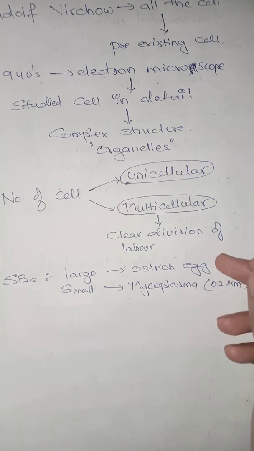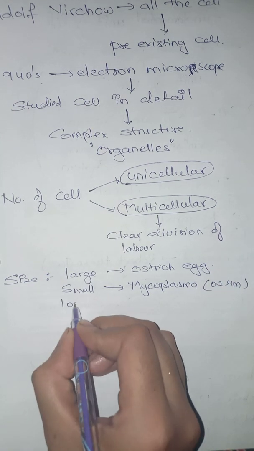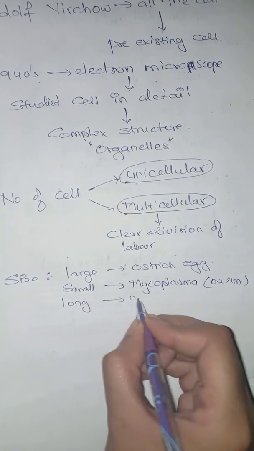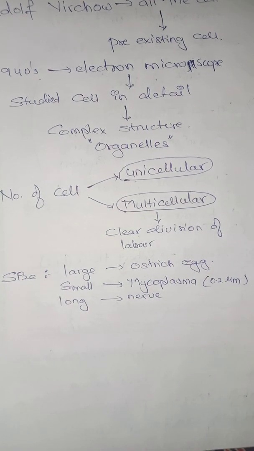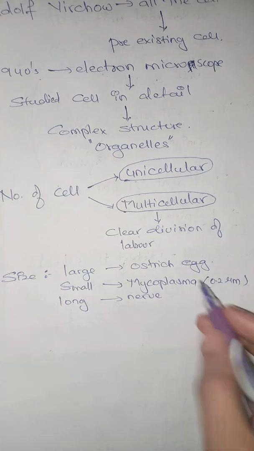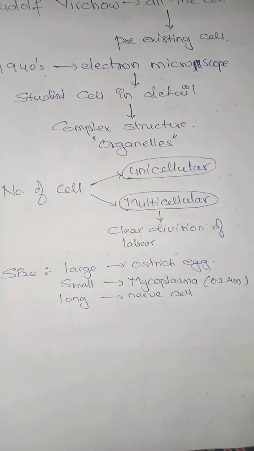So it can be as large as an ostrich egg, as small as mycoplasma, or as long as a nerve cell. You are all familiar with the nerve cells, the cells of your nervous system, that is of the brain.